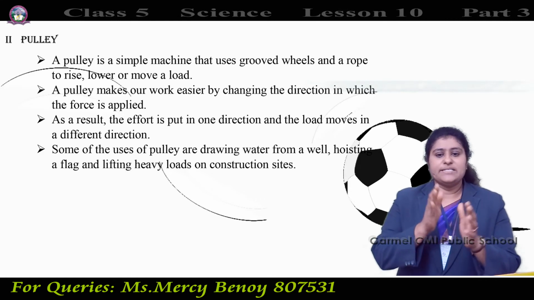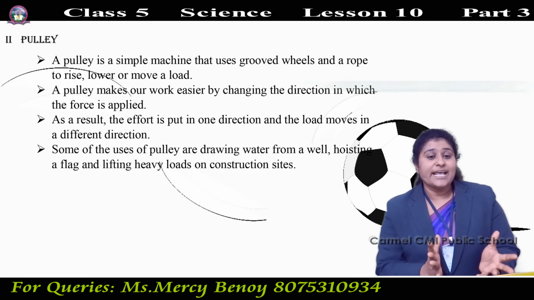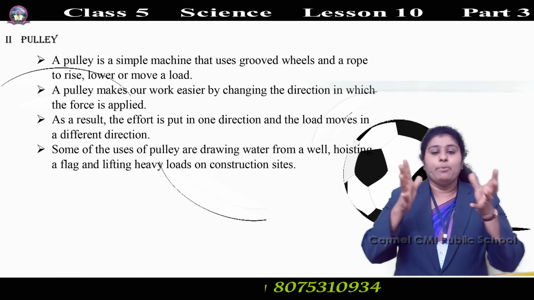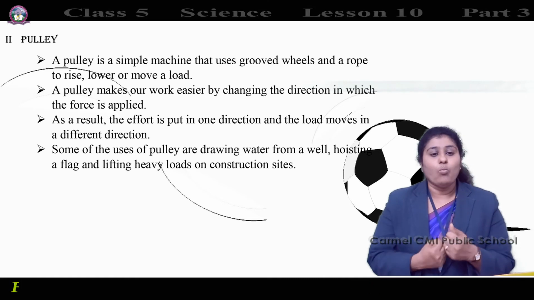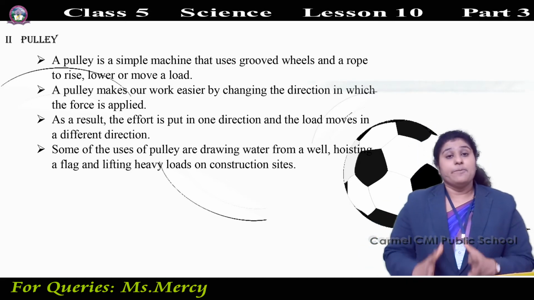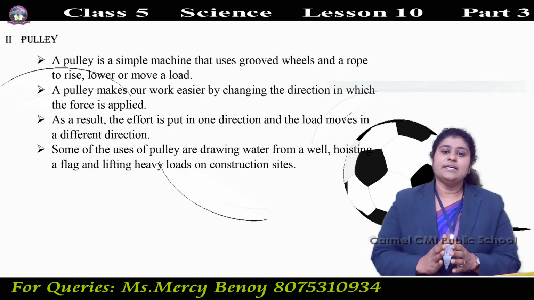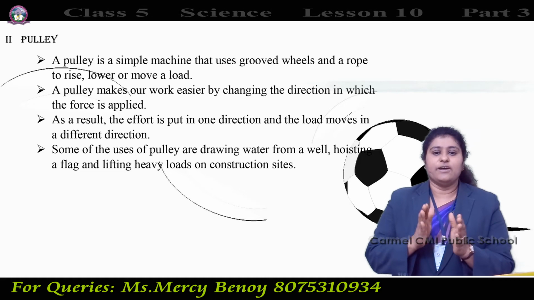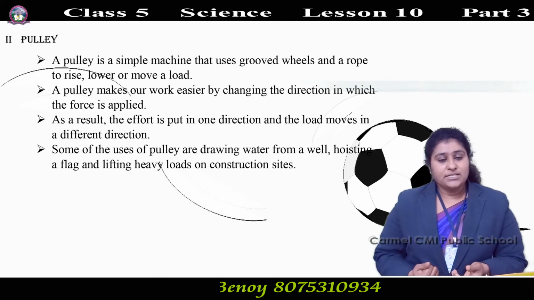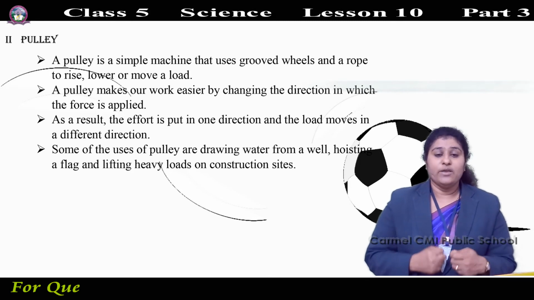Okay, and a rope is there in between. Okay, so a pulley is a simple machine that uses grooved wheels. Okay, in a well we are using the pulley for drawing water from a well. Okay, a pulley is a simple machine that uses grooved wheel. Grooved means a narrow cut is there. Okay, a furrow or hollow cut is there in between. Okay, and a rope to raise, lower or move a load. For moving a load, for raising or drawing water from the well.